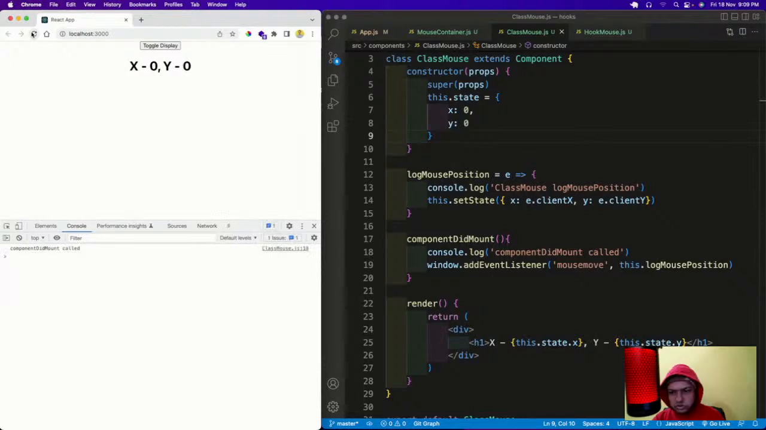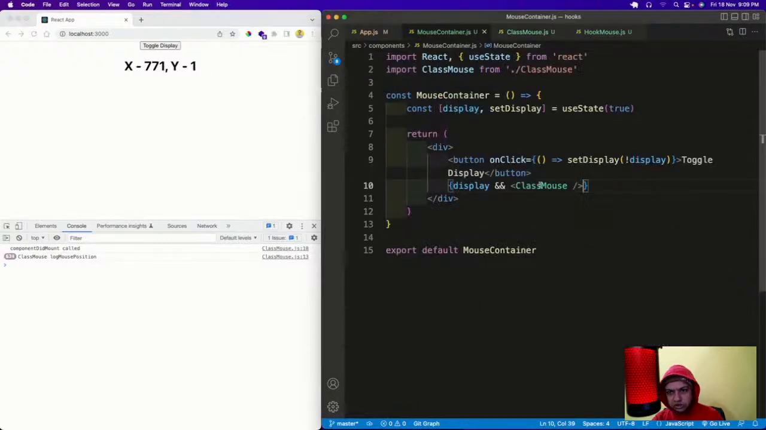So this class mouse component mount is called, then this is running. But what will happen if I do this toggle display? Toggle display will make it false. So it means the class mouse should be removed. And in programming terms, what should happen? It should be removed completely. Class mouse, it is unmounted. So I'll do this in toggle display. Toggle display. So it is removed.